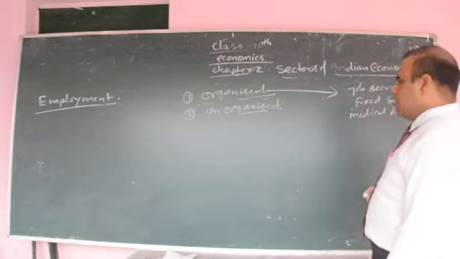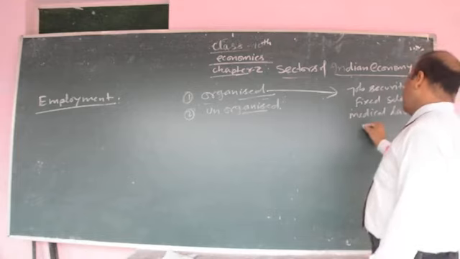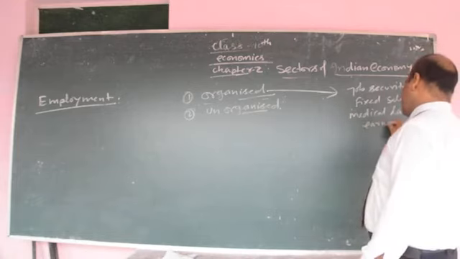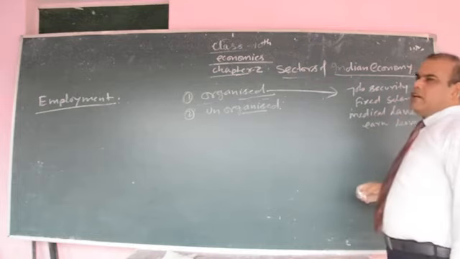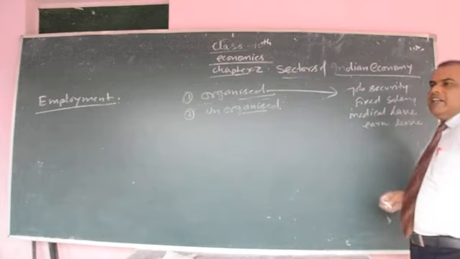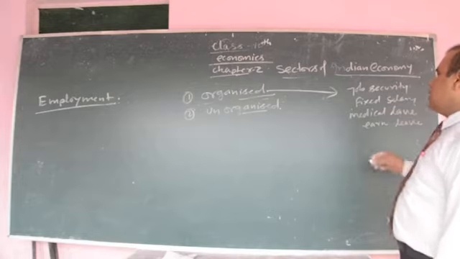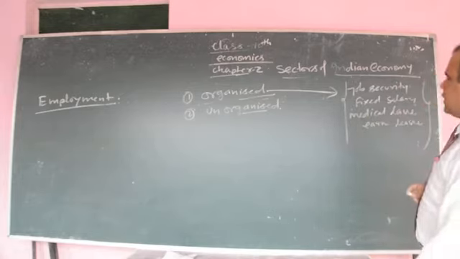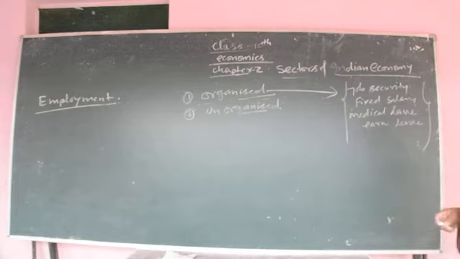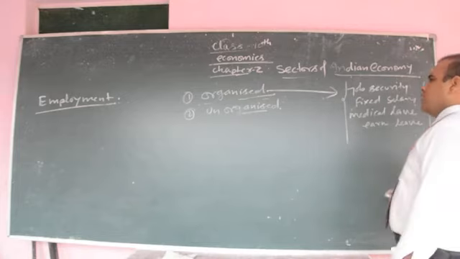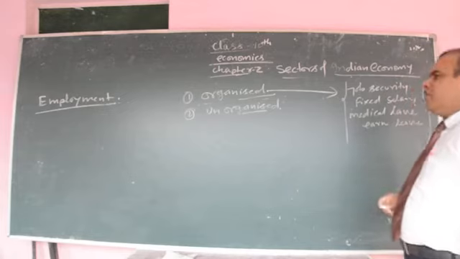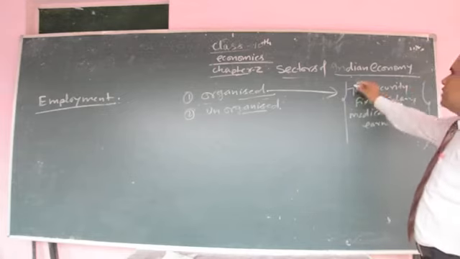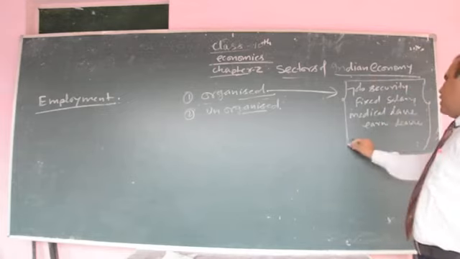There is a provision of earned leave. There is a provision of gratuity. There is a provision of pension. These types of facilities are given in the organized sector. For female workers, there is a provision of maternity leave in the organized sector. So various facilities are provided in the organized sector.